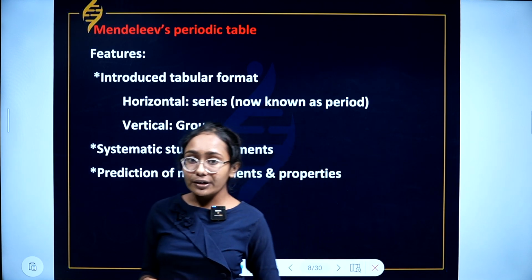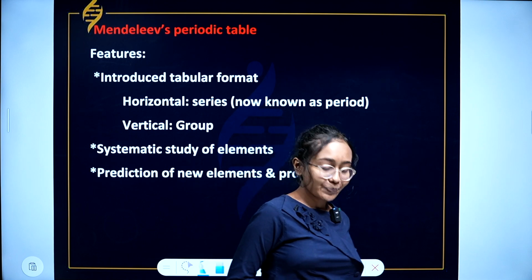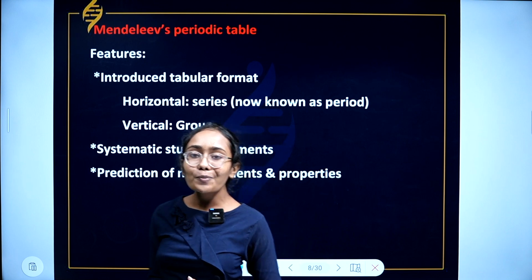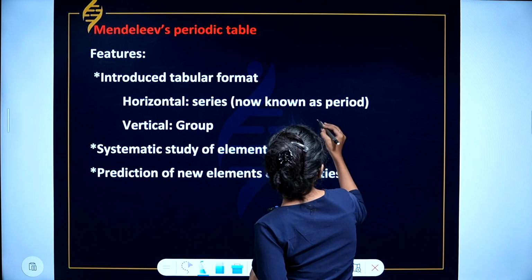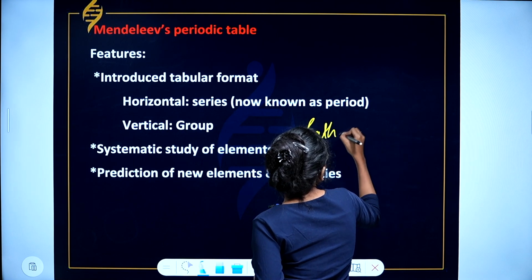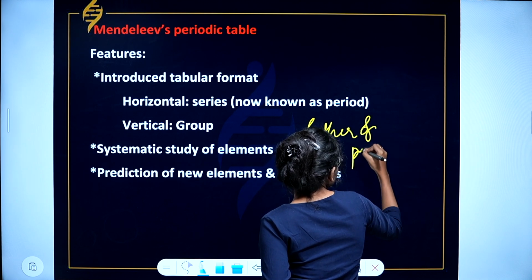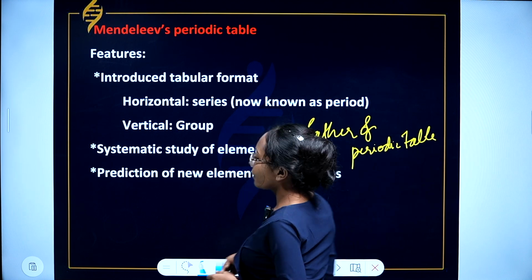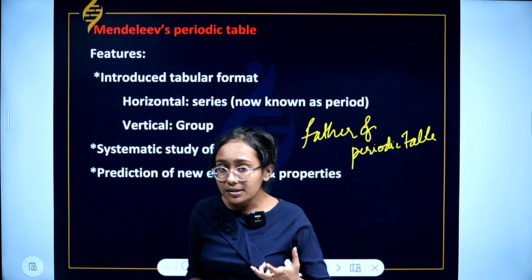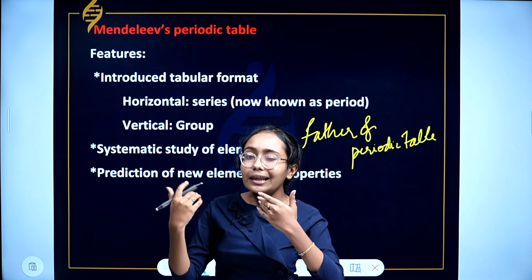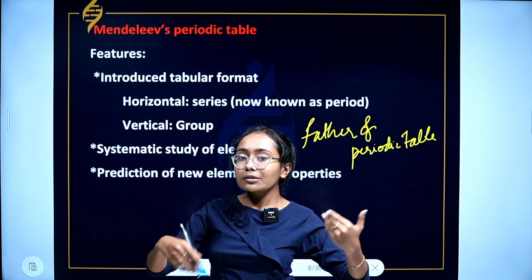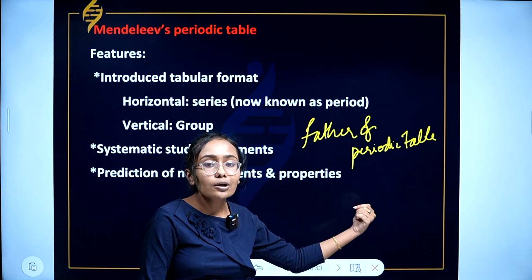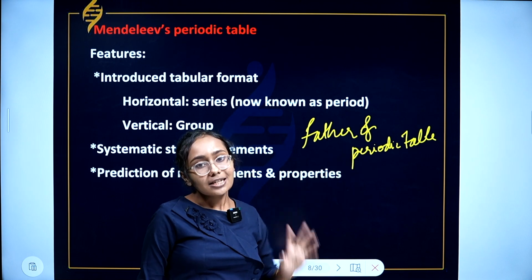Now Mendeleev's periodic table. Who is Mendeleev actually? Have you learned about Mendeleev's periodic table before? Have you seen it before? Mendeleev is known as the father of the periodic table. Why is he called the father of the periodic table? Let's look at the features of Mendeleev's periodic table, which are themselves the reason he is called the father of the periodic table.